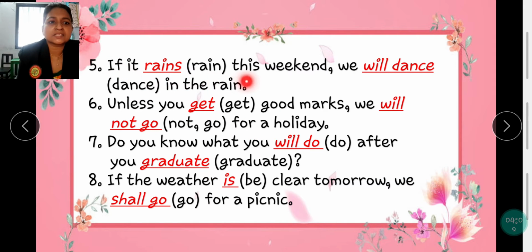If it rains this weekend, we will dance in the rain. Unless you get good marks, we will not go for a holiday. Do you know what you will do after you graduate? If the weather is clear tomorrow, we shall go for a picnic.